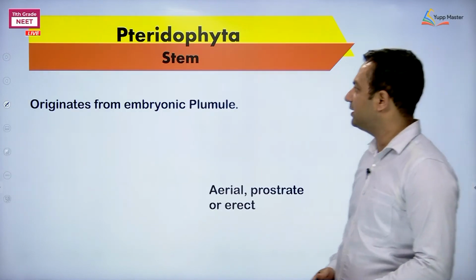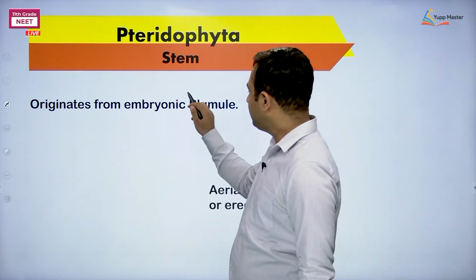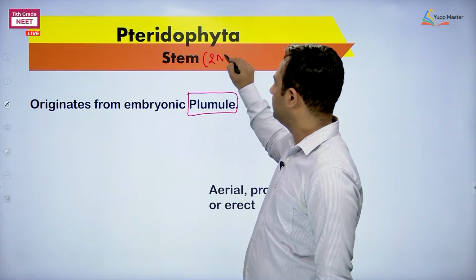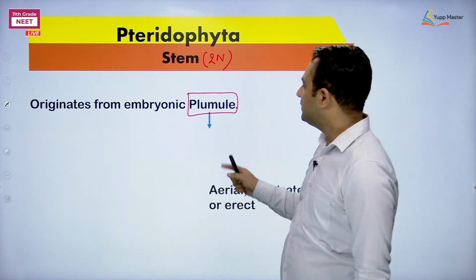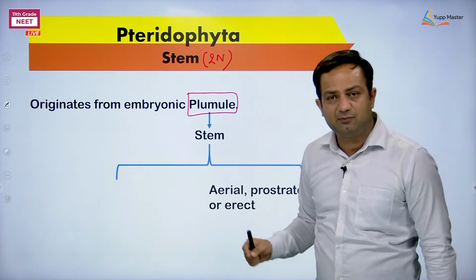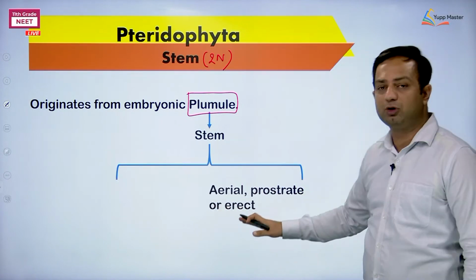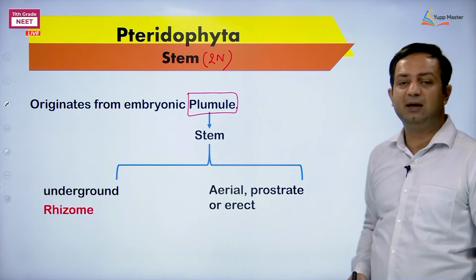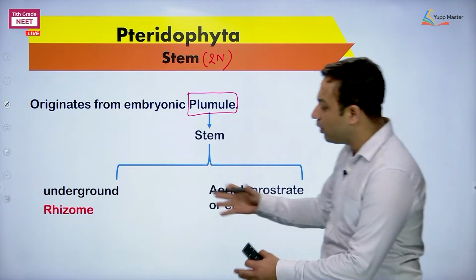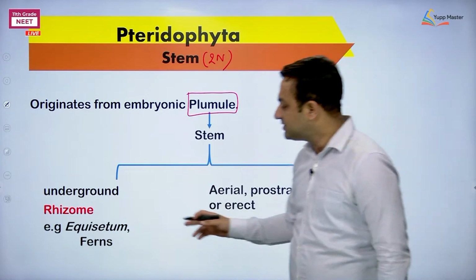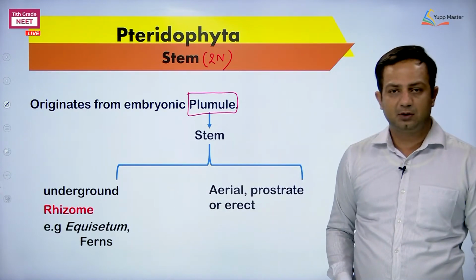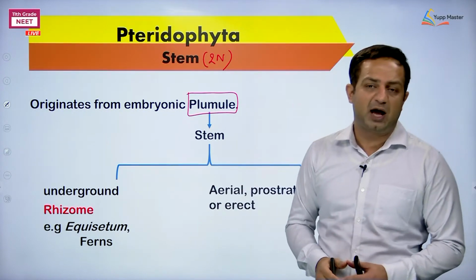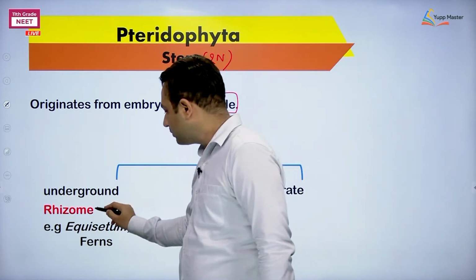Moving to the next, the other character, the stem. So about the stem, it is coming from the plumule. Stem is obviously having the ploidy what? 2n. The next feature, the plumule is giving rise to the stem which is either aerial, prostrate or erect, or it may be bearing the underground stem which is named as rhizome. So where we are observing rhizome? So rhizome is seen in one Equisetum and second ferns. Try to recollect the things that you have studied about rhizome in morphology of plants. Rhizome is what? Underground stem.